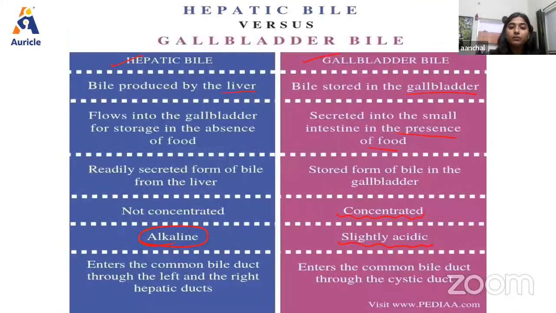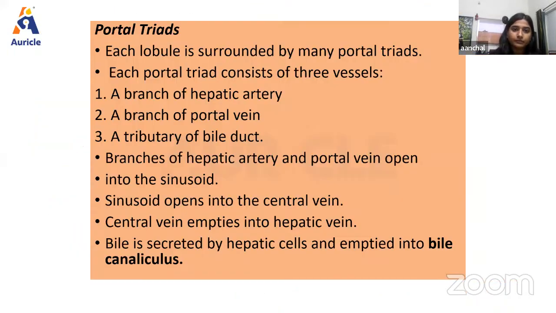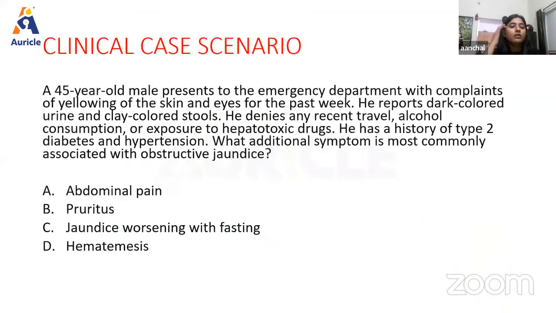So we have a very important clinical scenario also over this. A 45-year-old male presents to the emergency department with a complaint of yellowing of the skin and eyes for the past week. Yellowing of the skin and eyes. He reports dark colored urine and clay colored stool.